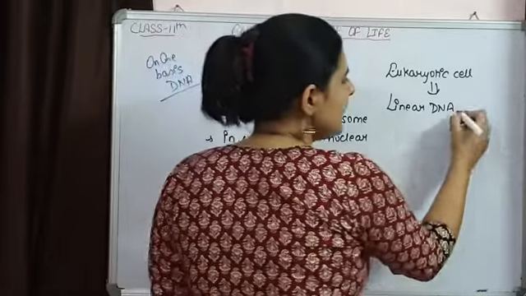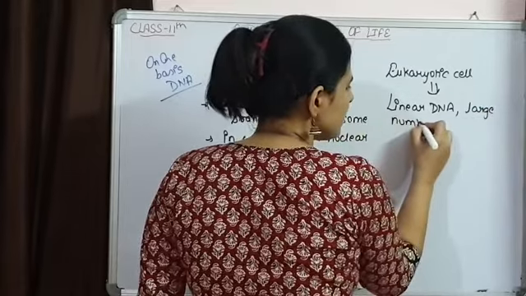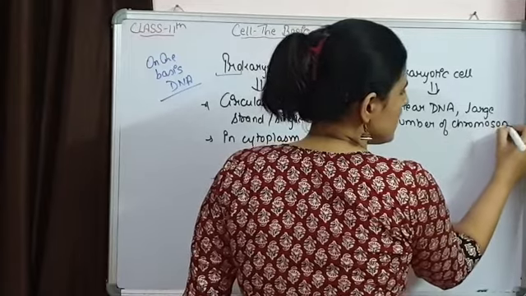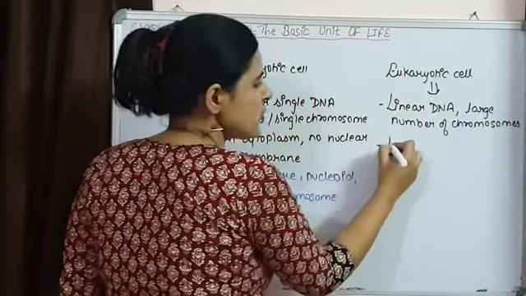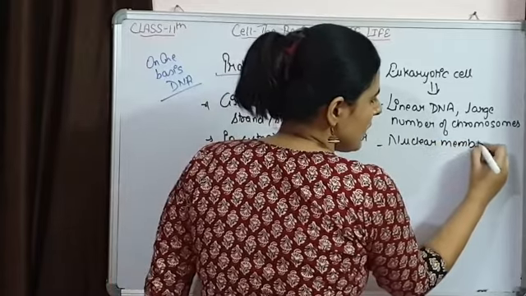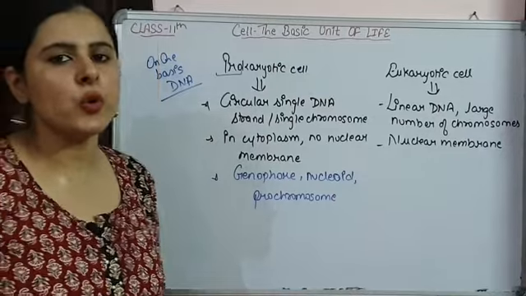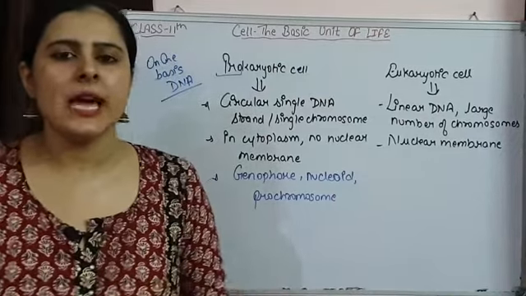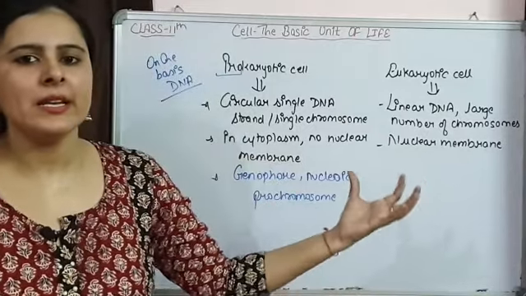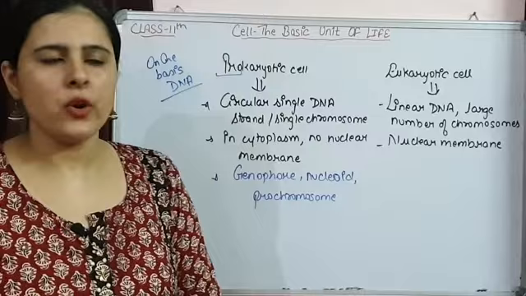So linear DNA, फिर a large number of chromosomes, and there is presence of a proper nuclear membrane. So their genetic material or DNA does not come in contact with cytoplasm. इनका genetic material cytoplasm के contact में नहीं आता है. So this is यूकैरियोटिक सेल.